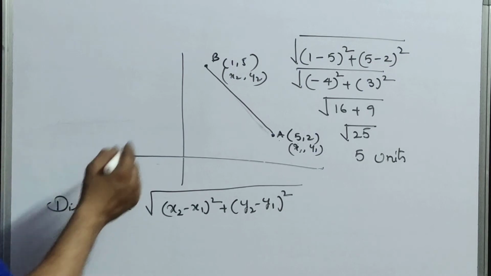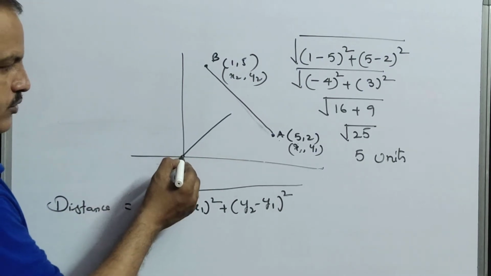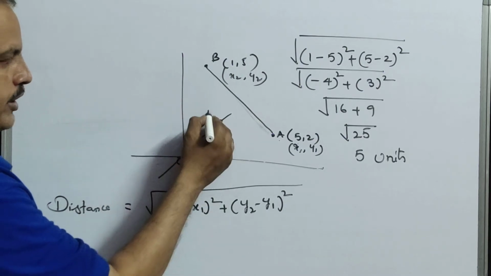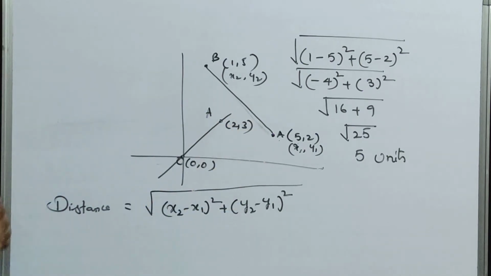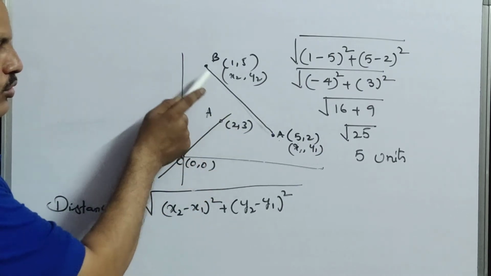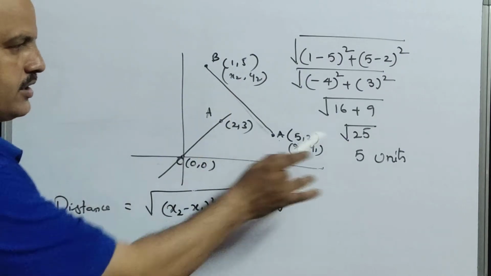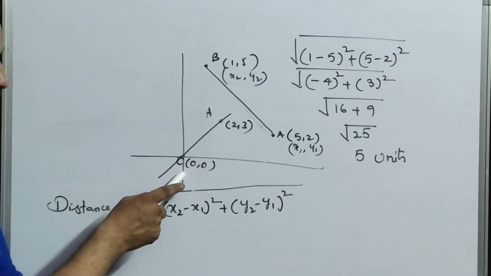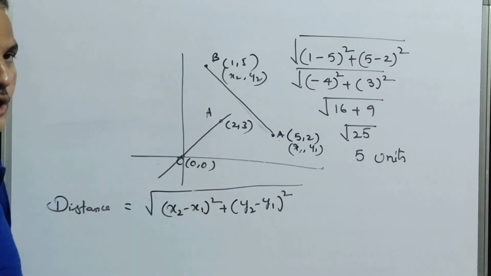Suppose the line is passing through the origin. Here the point is O, that is 0, 0. Here suppose the point is A, something like 2, 3. What is the difference between these two and the earlier 5, 2 and 1, 5? You can find the distance very easily. But what do you observe here? One of the points is the origin, that means both are 0, and the other point is 2, 3.